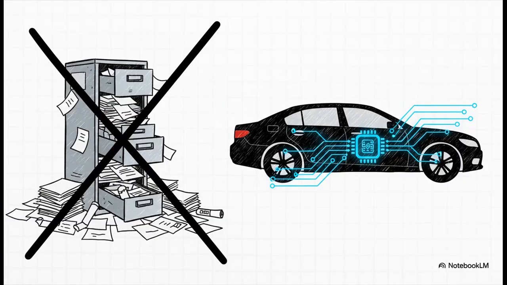And here it is, Szabo's most famous example, the one that makes his whole idea just click, the self-repossessing car. Yeah, you heard me right. He imagined this back in '96. Forget about a loan agreement being a stack of papers in a dusty file cabinet. Instead, what if the contract was a piece of software living inside the car's computer?